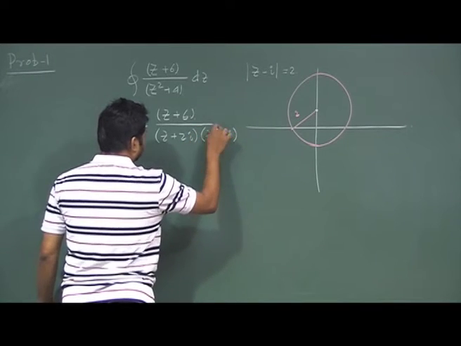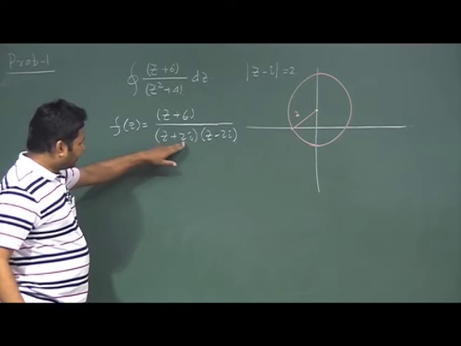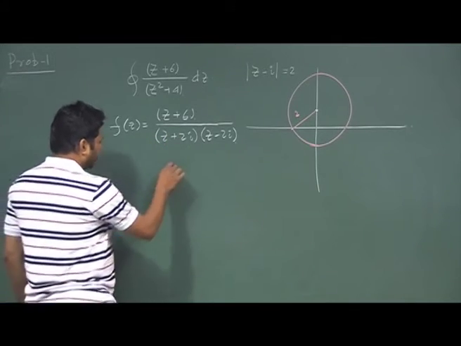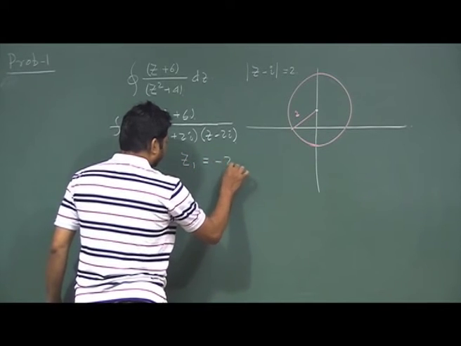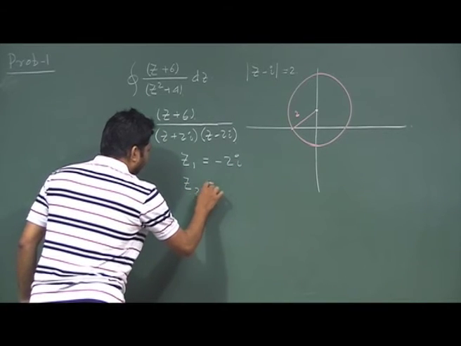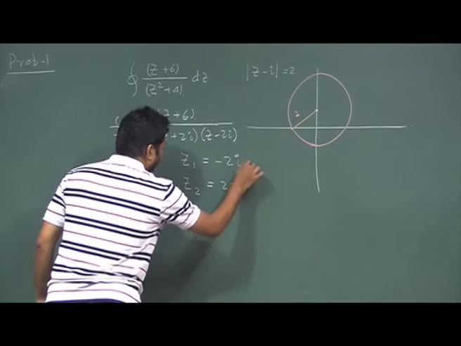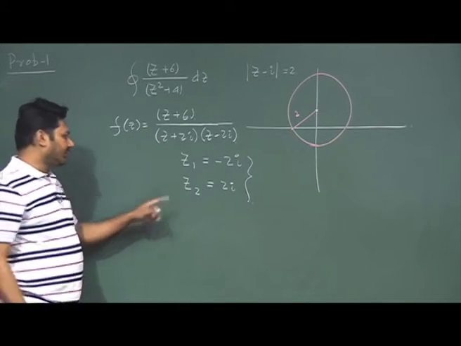The function is written in this way. I simplify this. So that means there are two singularities: z1 is one singularity, which is at minus 2i, and z2 is another singularity, which is at 2i. These two are the singular points.